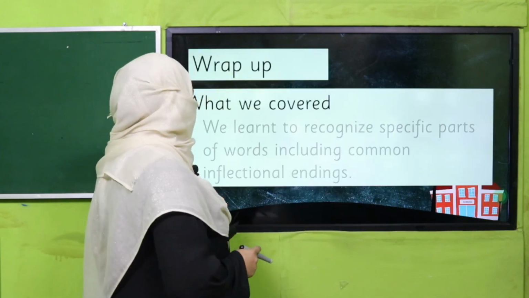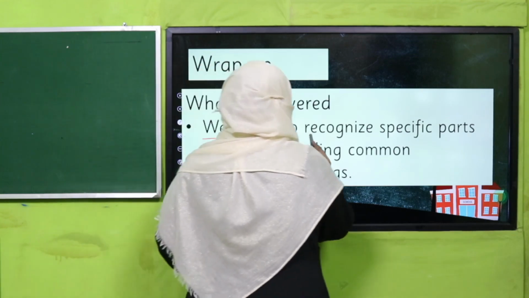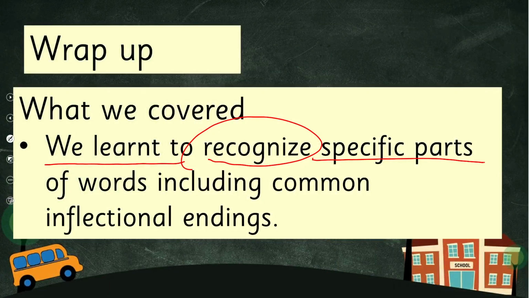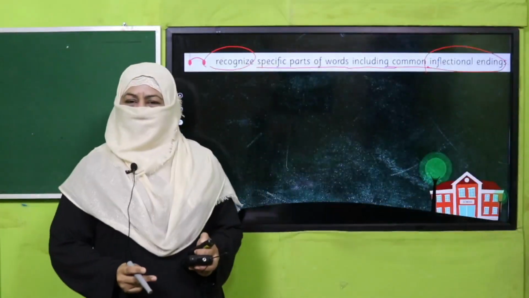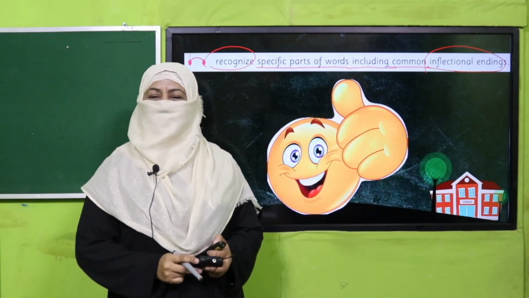So what we have learned today, we learned to recognize specific parts of words, including common inflectional endings, and we covered our SLO to recognize specific parts of words, including common inflectional endings. Are we done with it? Yes. So that's it for today.